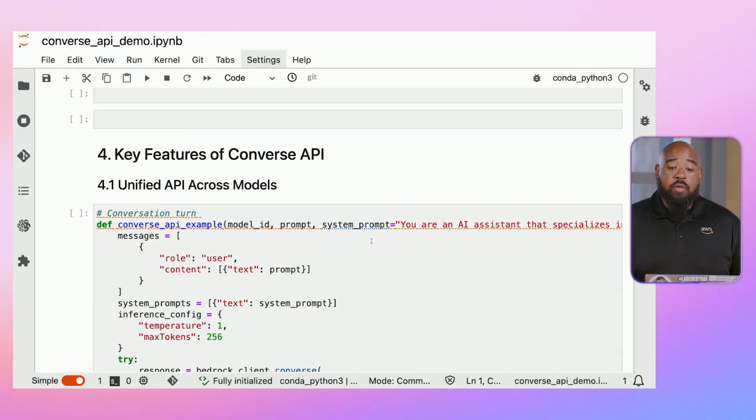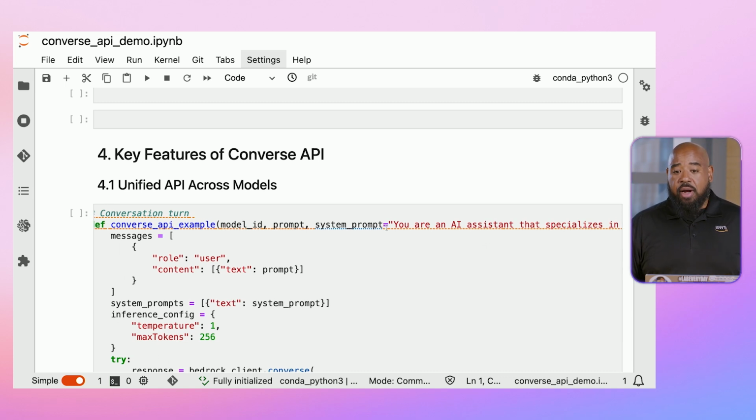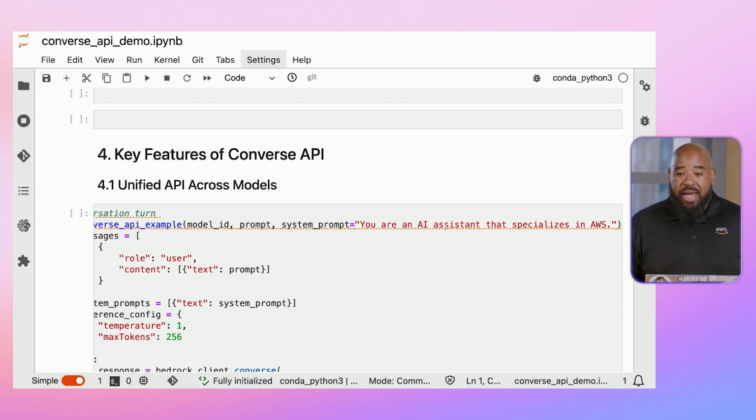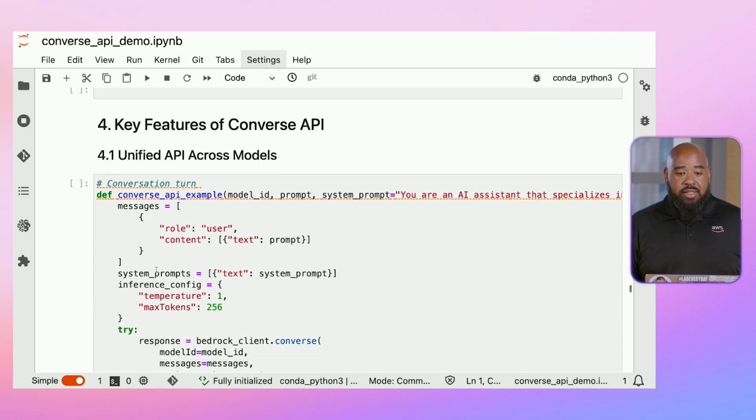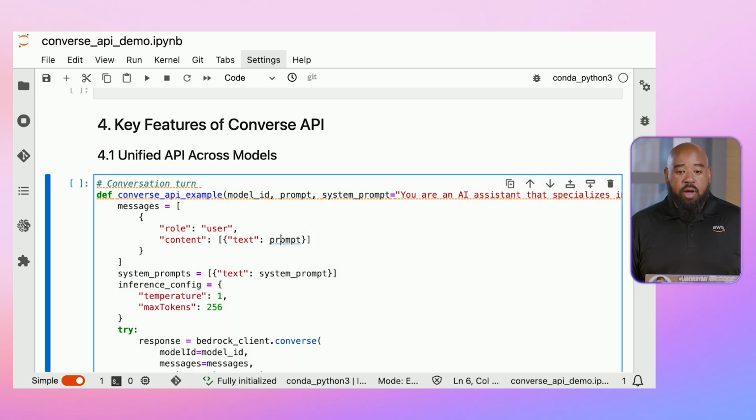Okay, now what we're going to do is look at some additional features of the Converse API. Here we have a function where we're going to pass in the model ID, the prompt, and a system prompt of you are an AI assistant that specializes in AWS. From there, we have our message list where we only pass in the prompt.